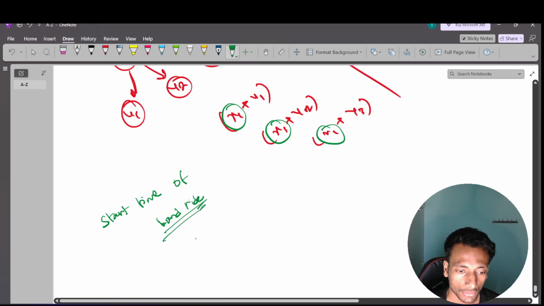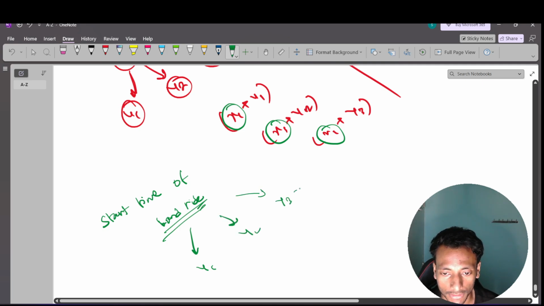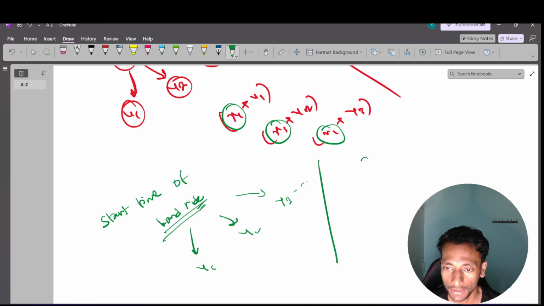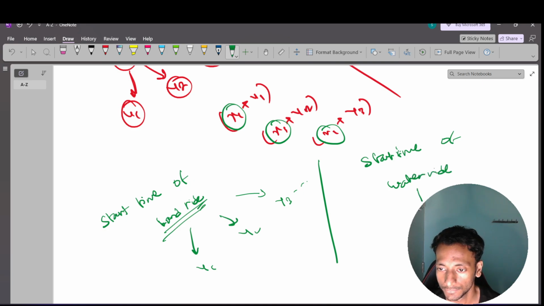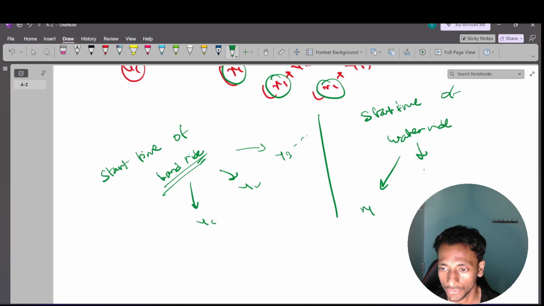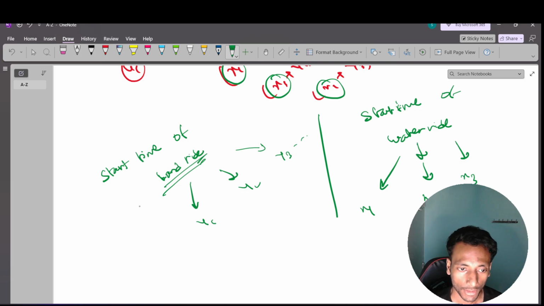If I fix that, then I can explore with all the y1, y2, y3, right? Similarly, if I fix the start time of water, then I can explore with all the x1, x2, x3, that means all the land rides, got it? So here I have fixed the x, here I have fixed the y.